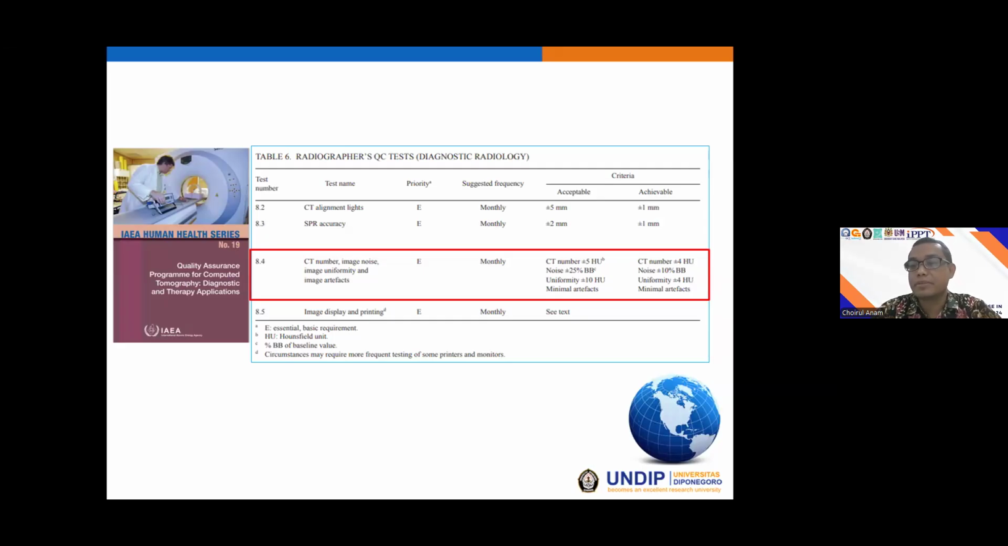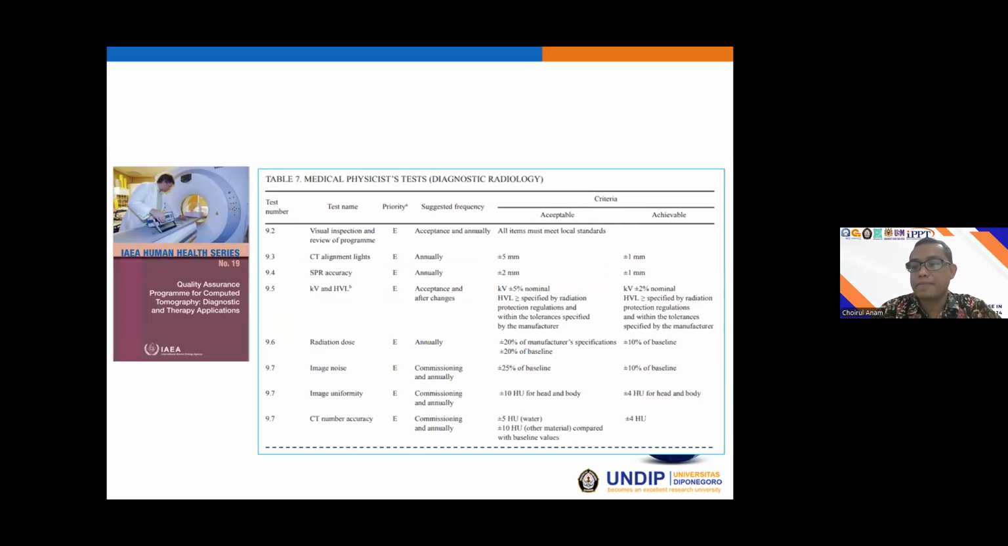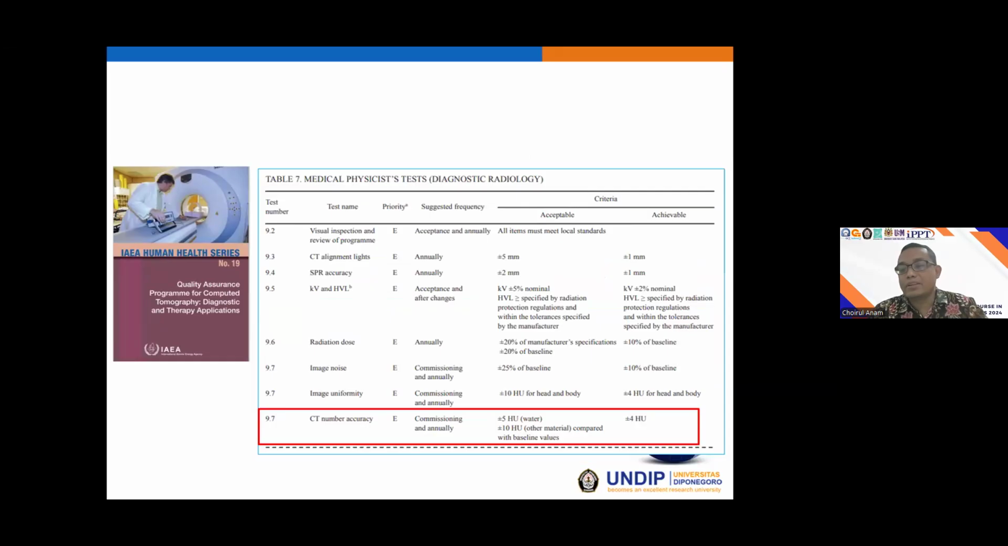This is the measurement by the radiographers. And this one is the standard and also parameters to be measured by the medical physicists based on the report of the IAEA. But the tolerance level is similar. The acceptable is minus 5 to plus 5, and the achievable is from minus 4 to plus 4.